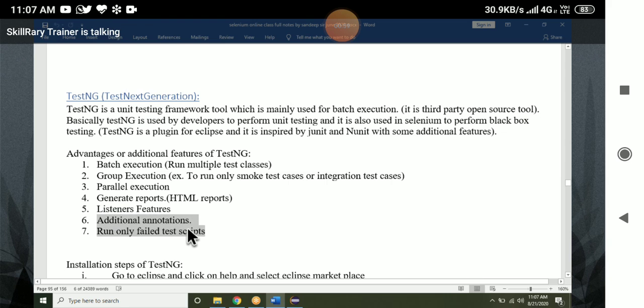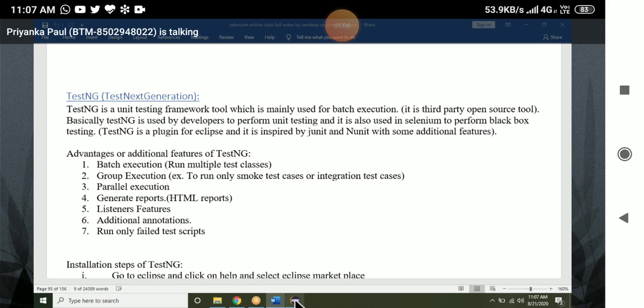Then additional annotations. Yesterday we have seen one annotation. What is the annotation name? It is called @Test.